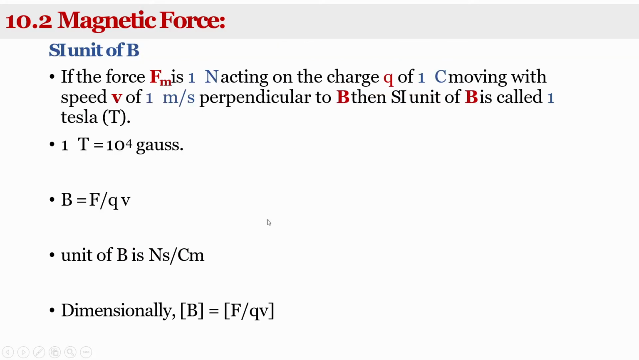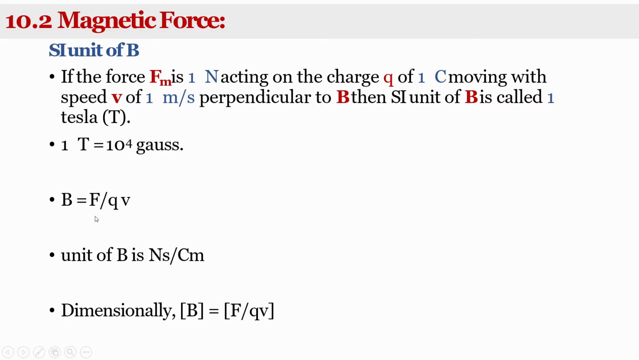Then let us see the SI unit of magnetic field. If the magnetic force Fm is 1 Newton, acting on a charge q of 1 coulomb moving with a speed v of 1 meter per second perpendicular to magnetic field B, then the SI unit of B is 1 Tesla. So that is the SI unit of magnetic field B, it is 1 Tesla. What is the value of 1 Tesla? 1 Tesla equals 10 raised to 4 Gauss.